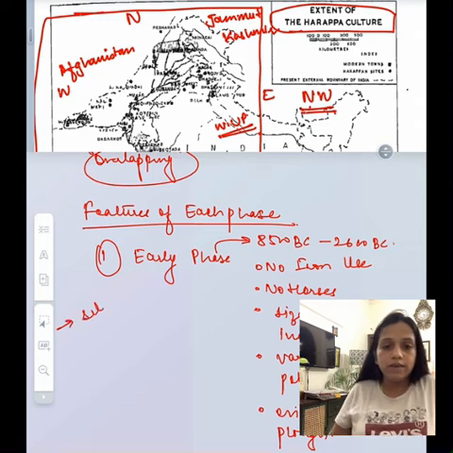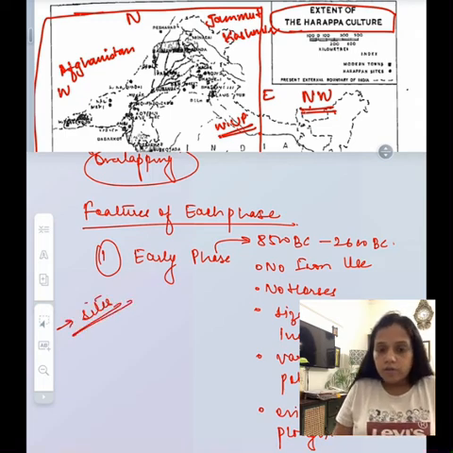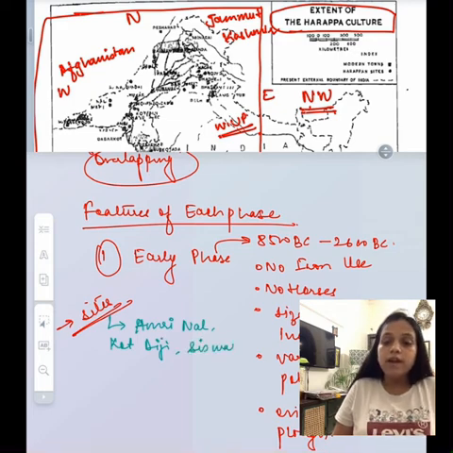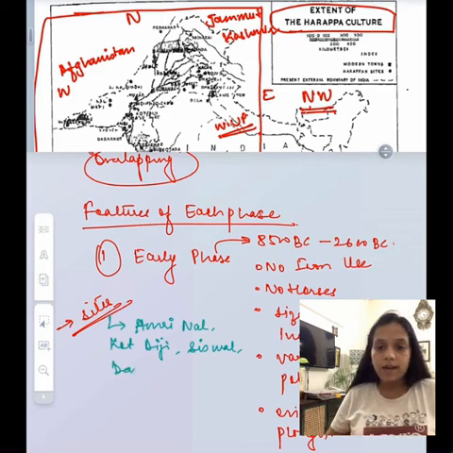The reason why I've mentioned all these facts is that in some of the questions in the UPSC paper, they list the names of the sites and ask you to tell which phase they belong to, early or mature or the later phases.